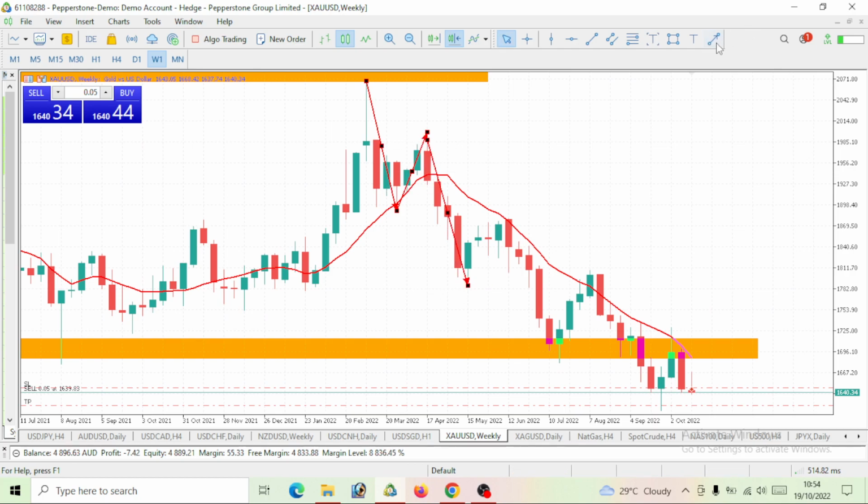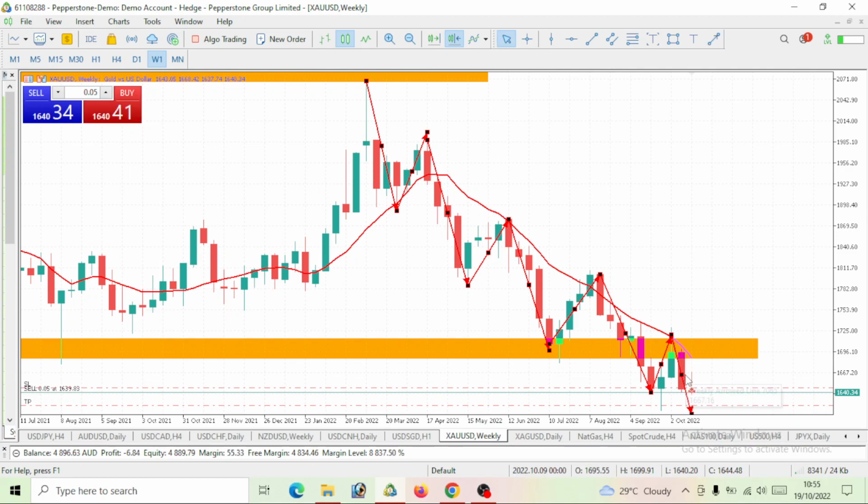Then again, impulse move. Here we've gotten a correction that came to our moving average. We've had this impulse move downward, a correction, right? Now, if you take a look, this is an impulse move. Of course, after an impulse move downward, a correction should be made, and consider this correction has been made. After the correction, we are expecting a bearish move.